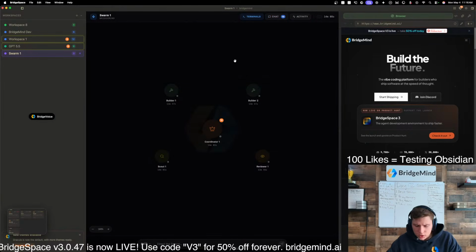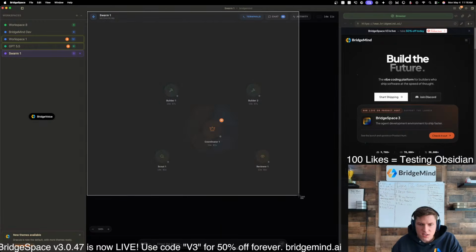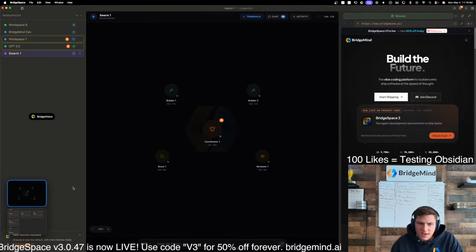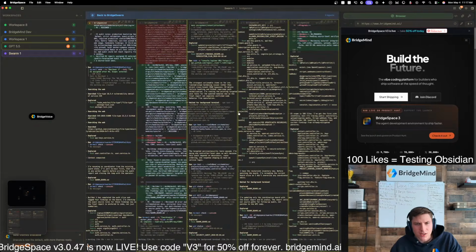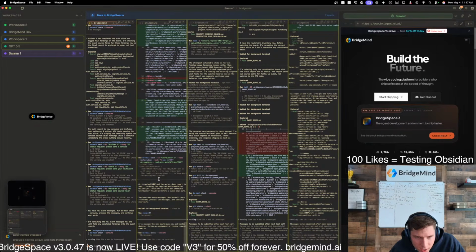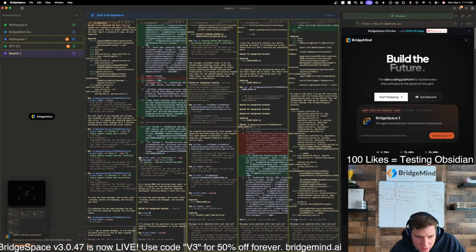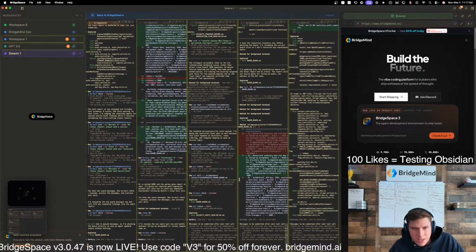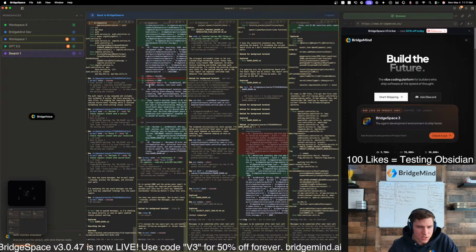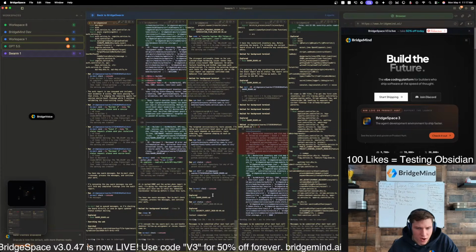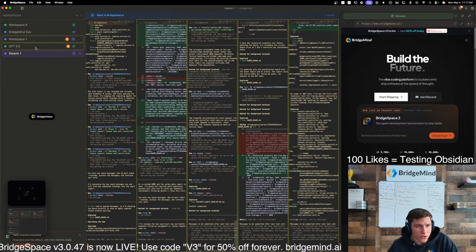Okay. I would like to make this a little bit better, to be honest. Like, this design here, in my opinion, is not very good. I think that we could do a lot better with this. I'm not using CodeRabbit. I used to use CodeRabbit, but honestly, I think they have gotten so good now where you don't need CodeRabbit as much. Okay, let's just make sure. What is this doing? Yeah, the swarms here do work very well. This is a Bridge Swarm, so all these agents are actually able to interact with one another. This is the coordinator. This is the builder, scout, and they work very well. So we'll let those do their thing.